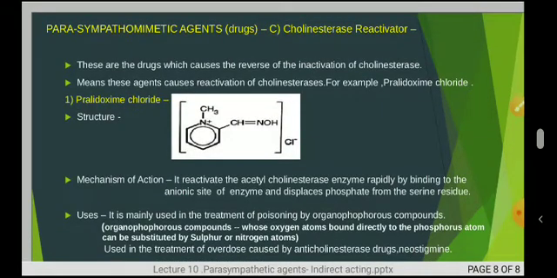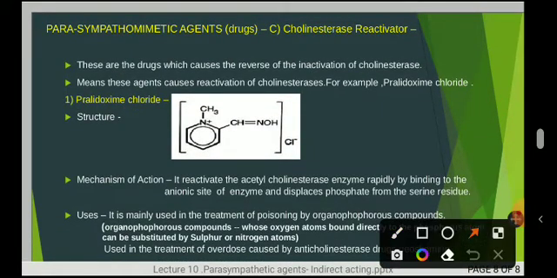These are the drugs which cause the reversal of the inactivation of cholinesterase, because the name itself indicates cholinesterase reactivator, meaning once again we have to activate it. So it causes the reversal of the inactivation of cholinesterase, meaning the inactive cholinesterase becomes active.